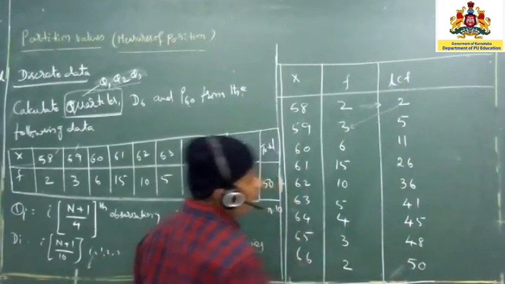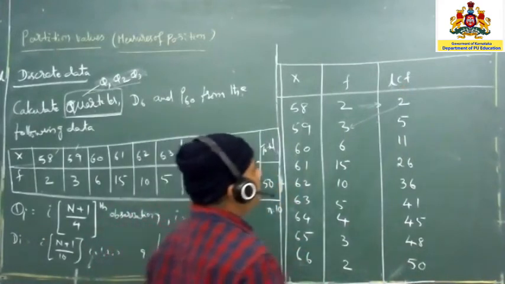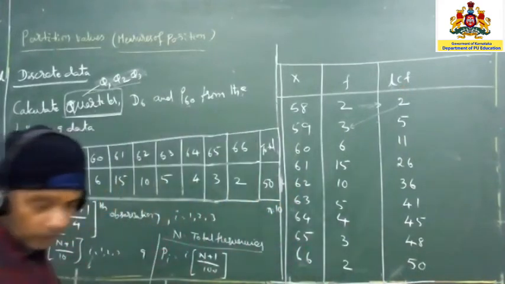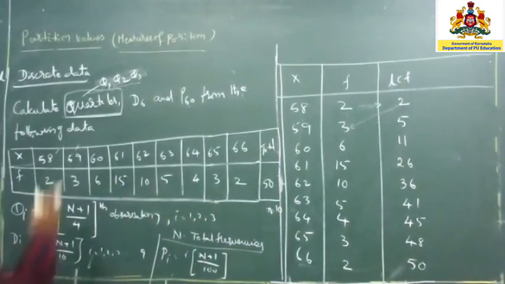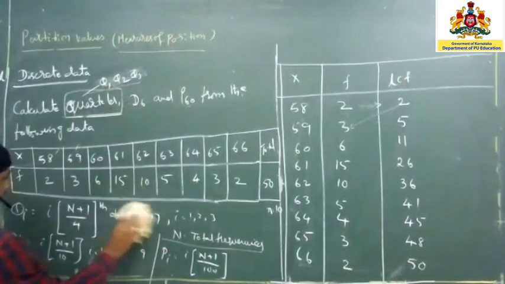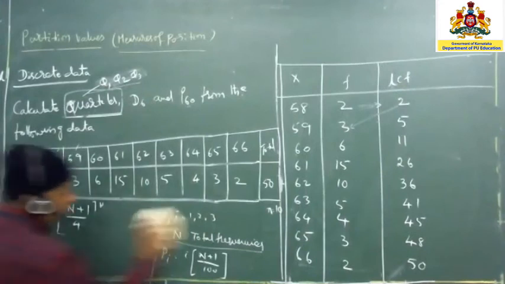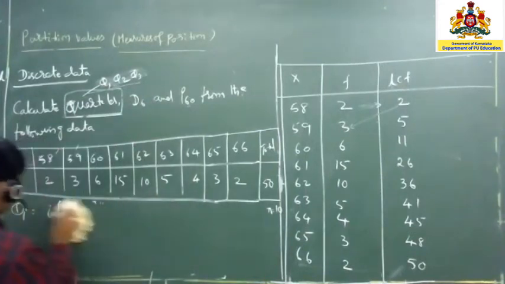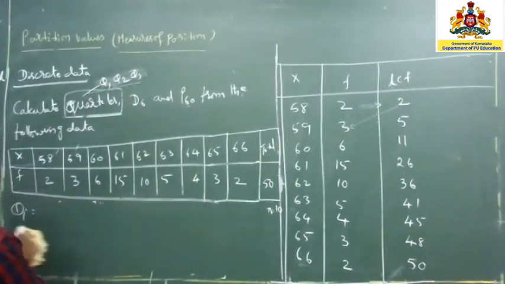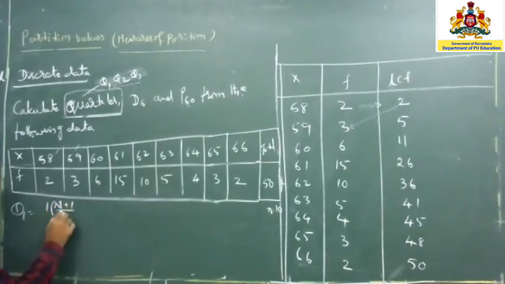Okay. Now first we are going to calculate like this. After calculating it, now I am going to show you. What do we have to calculate? Q1, Q2, Q3 we have to calculate. See, it is very simple. The first, Q1, in the sense, the 1, so I am going to write it as 1, so (N plus 1) divided by 4.